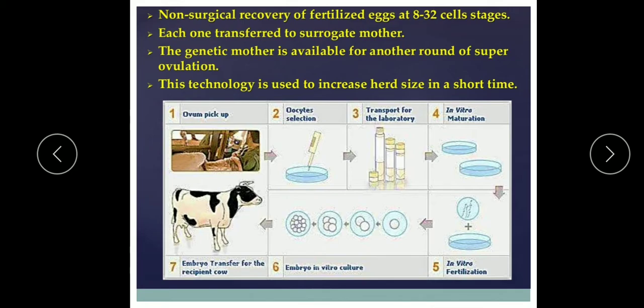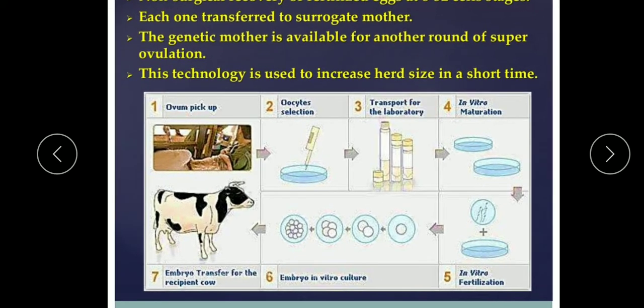Now the embryos at the 8 to 32 celled stages are taken out and then transferred to the surrogate mother. This process helps to increase herd size in a very short time. Now the genetic mother is available for another round of superovulation, and this technology is used to increase herd size in a short time. So a number of animals can be produced in a short time period.